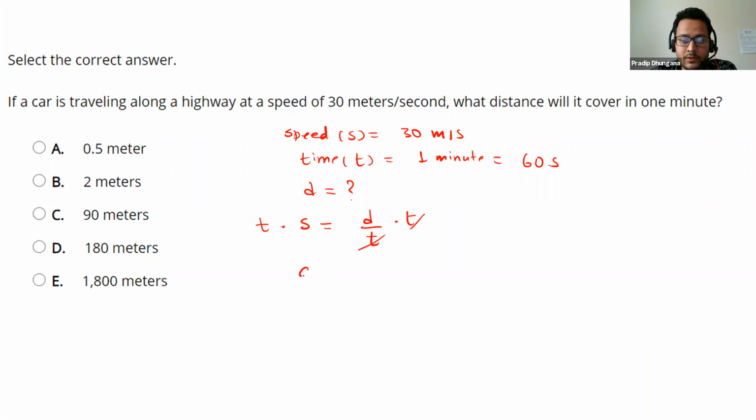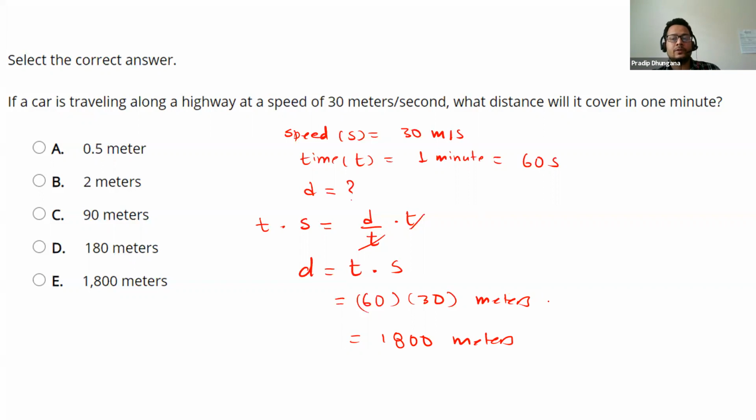Time got cancelled, so your distance becomes speed times time. So 60 is your time, and then we have 60, 30, and distance is measured in meters. So here it's 1800 meters.